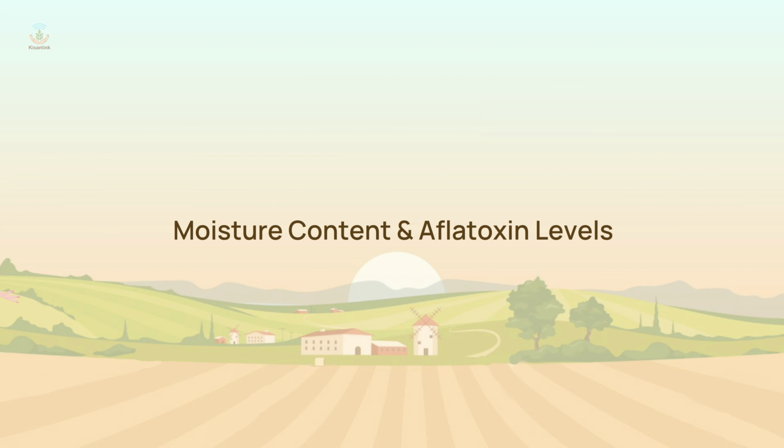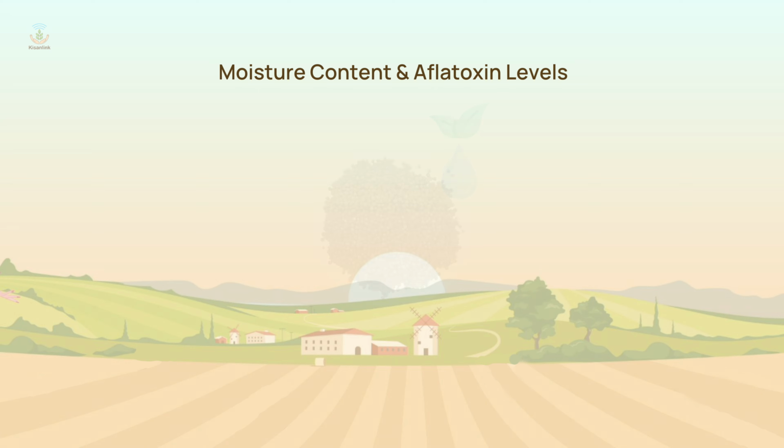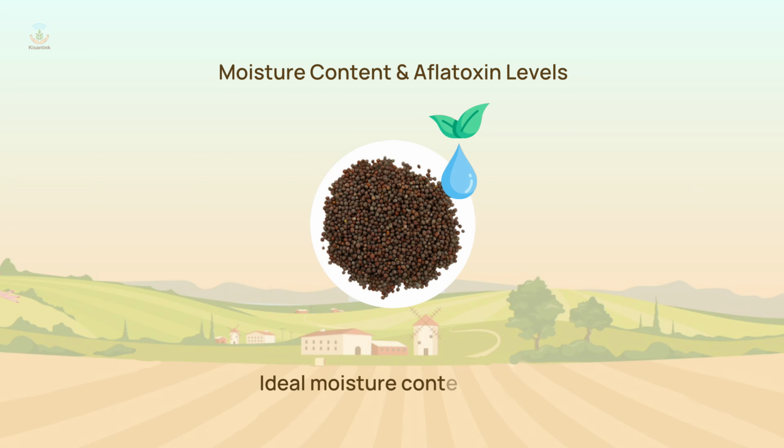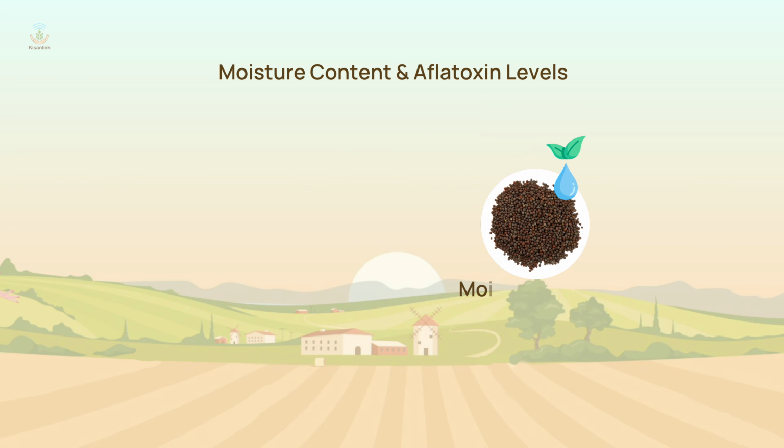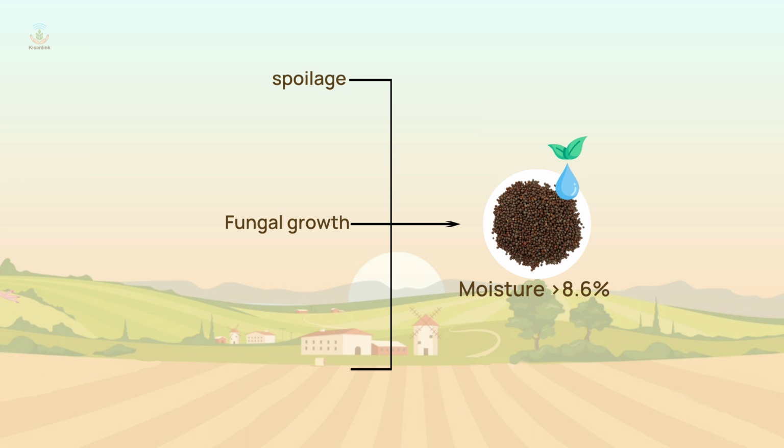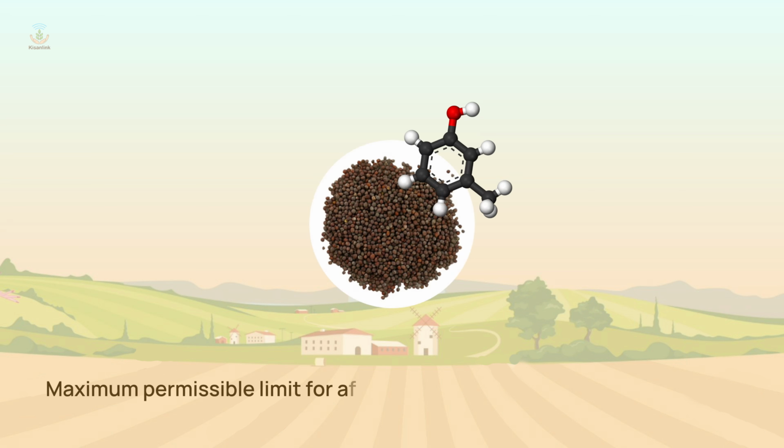Moisture content and aflatoxin levels. Mustard seeds should have low moisture content, ideally below 8%. Any moisture content above 8.6% can lead to spoilage, fungal growth, and aflatoxin contamination. In India, the maximum permissible limit for aflatoxin levels in mustard seeds is 30 parts per billion, ppb.